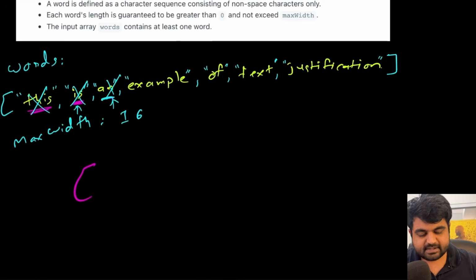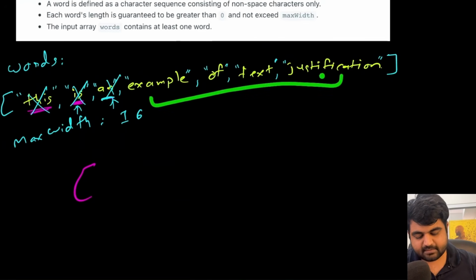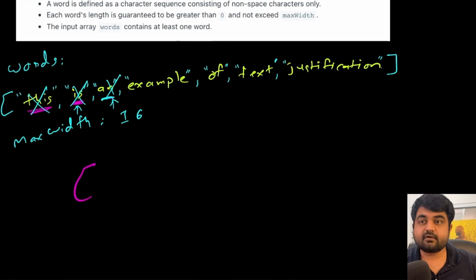Now let's repeat the same process for the remaining characters. So how many characters does this example have? It has 7, but we also need to consider the space, so there are going to be 8 characters. This "off" is going to have 3 characters. This "text" is going to have 5 characters. And this "justification" is going to have 14 characters. And since this is the last word, we are not adding an extra space.